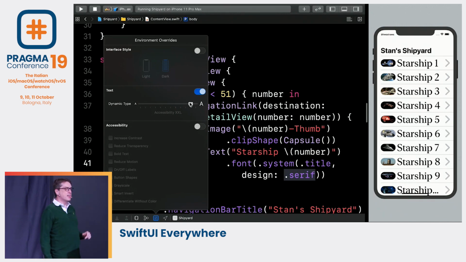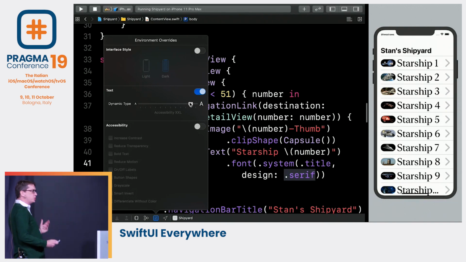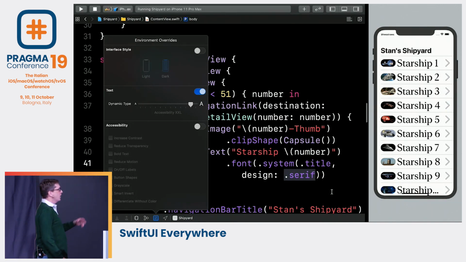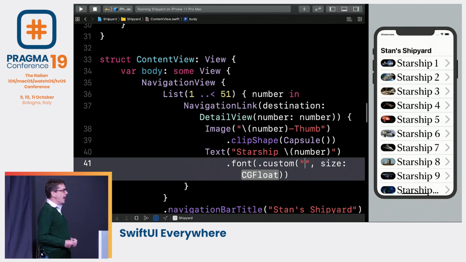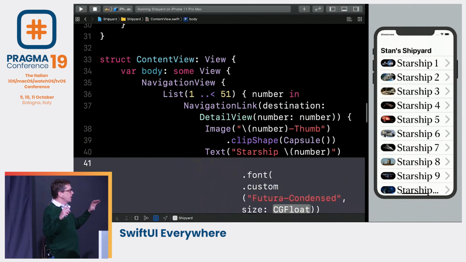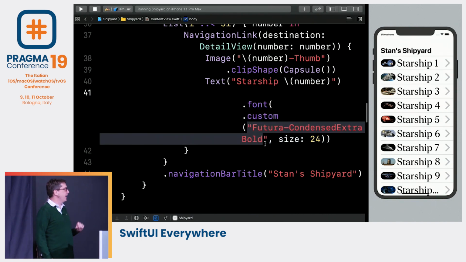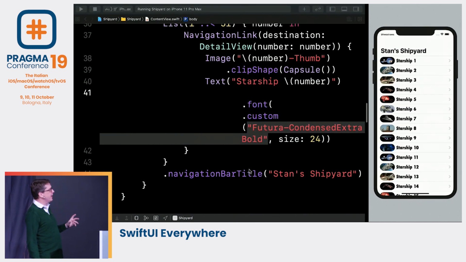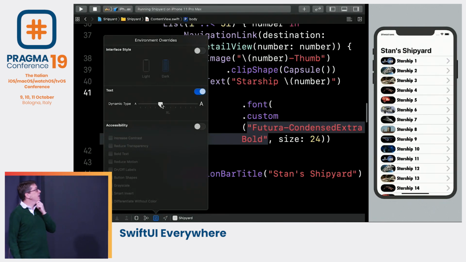But what if we said, this is the Starship, this is Star Shipyard, not an old world font here. We want a super futuristic font here. And of course, when you're reaching for the future, you reach for Futura. So we can go into our code again and take out that font and say, I want to use the font with a custom font. And I'm going to use Futura Condensed Extra Bold. I'll choose a nice size, 24, nice and big. And with that in place, there we go. Let's go ahead and scale up and down, make sure it all works nicely, and nothing happens.